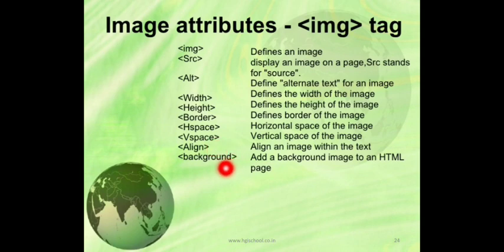Now background. It adds a background image to the HTML page. So this background attribute we have to use in the body tag. So from src to align, all these are attributes of the img tag.